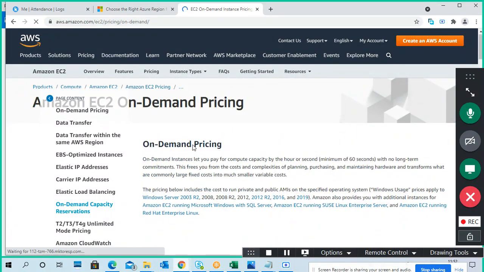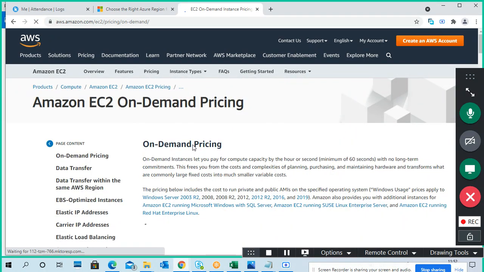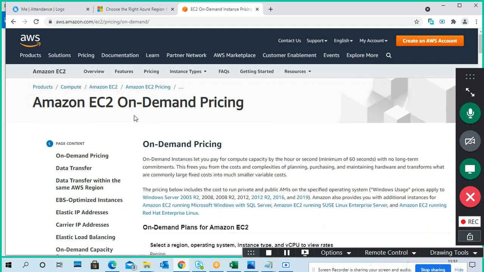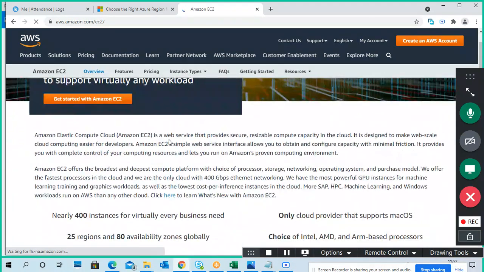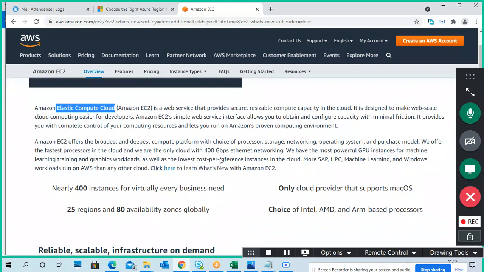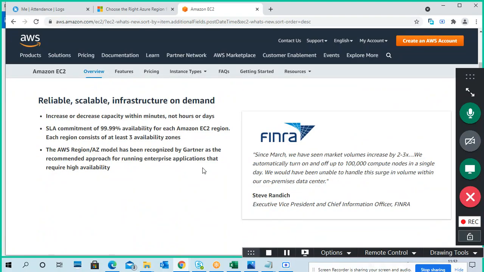What is EC2? Elastic Compute Cloud. They put the name EC2 for a virtual machine. Elastic Compute Cloud, so the two Cs became EC2.